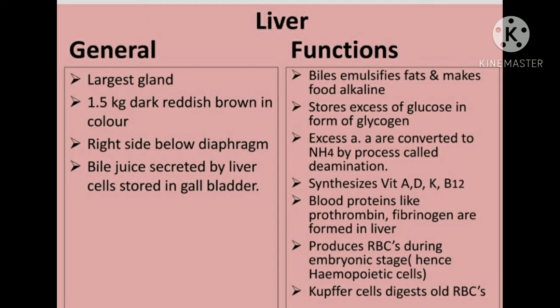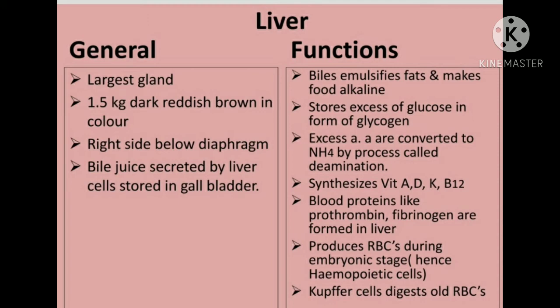Therefore, they have to be converted into ammonia by the process called deamination. This process, deamination, is also done by the liver. If it is not done, it will be very harmful for our body. So deamination is one of the important processes done by the liver.